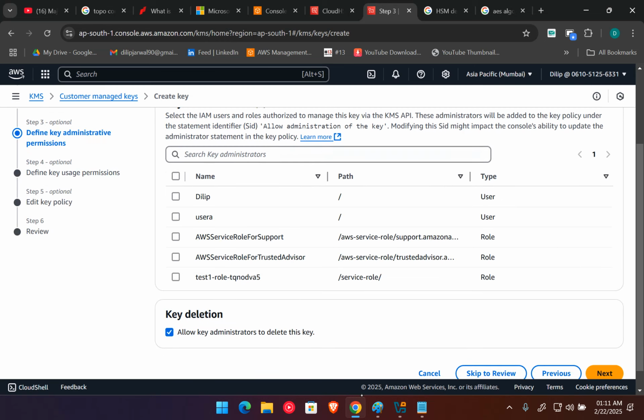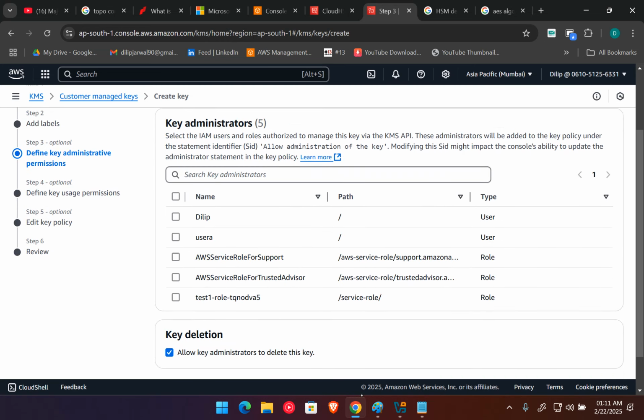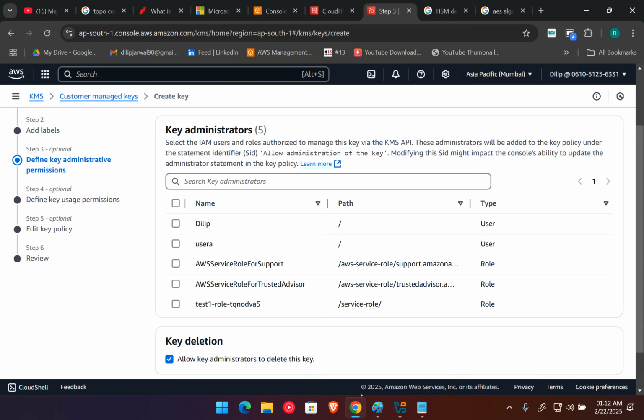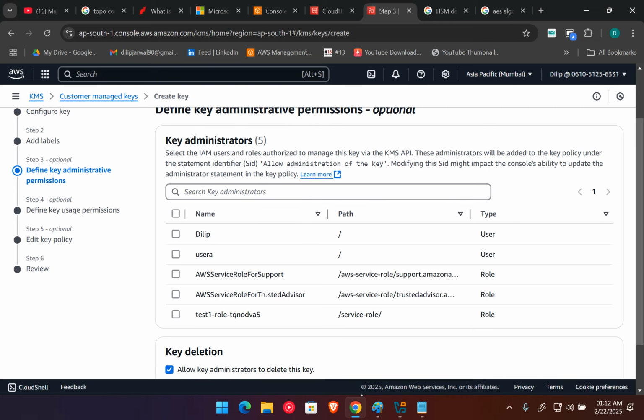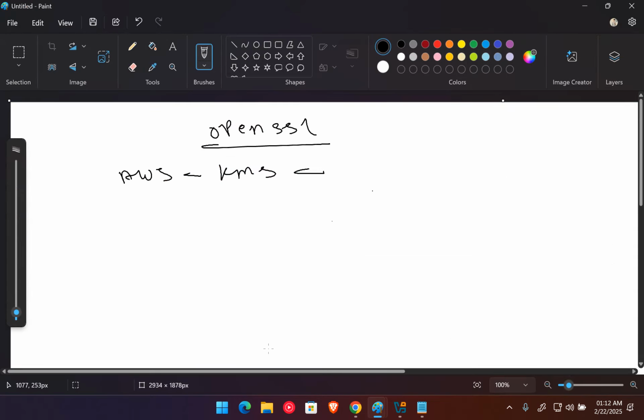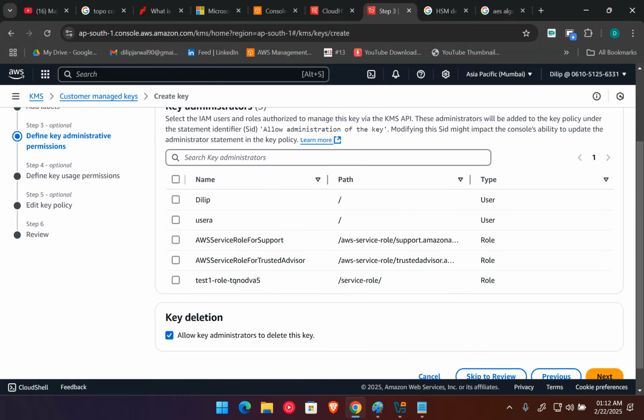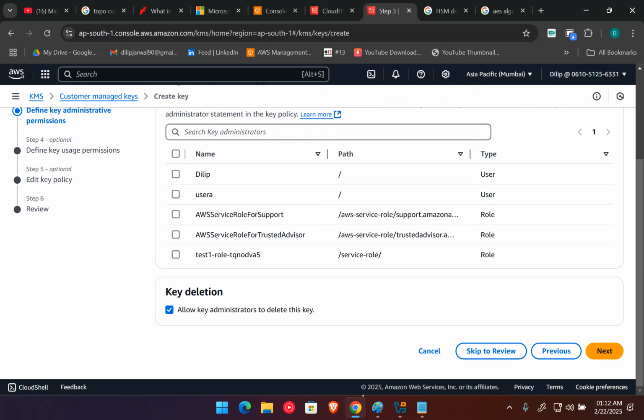Here they are asking that you are creating the keys, so who is the owner of these keys now, meaning who is the admin or administrator of these keys. By default it's optional if you don't select any owner or any user here. So this is only our IAM user. If you know, we have the IAM service in AWS Cloud, Identity and Access Management, where we can maintain and access all the users. So they are asking here, if you want to go for the authentication part, which user can access these